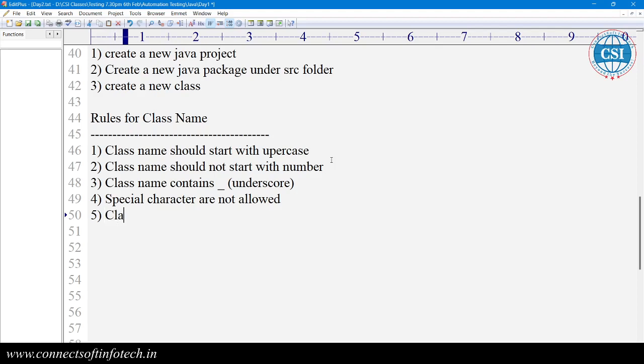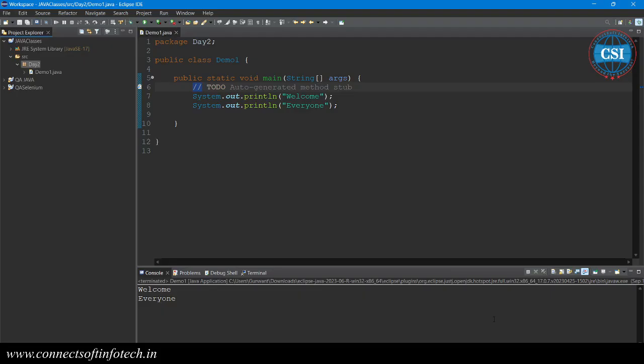Then class name contains numbers, no problem. We can use numbers in the class name. Already we have used a number in the class name, isn't it? We are using the class name with a number, right? But there is one standard notation for writing the class name. We cannot start with a number.